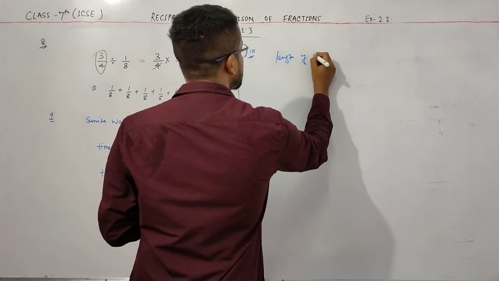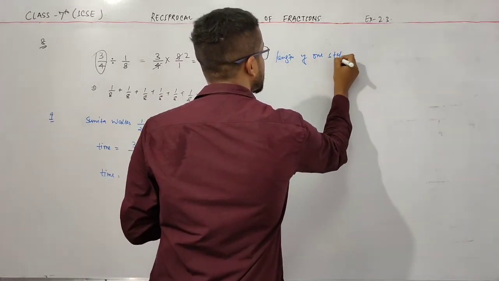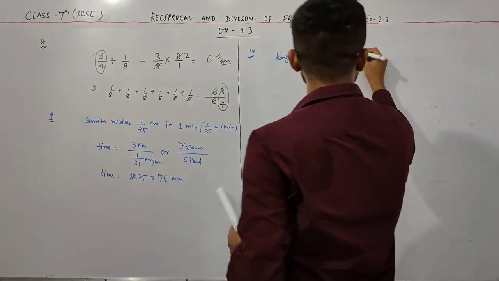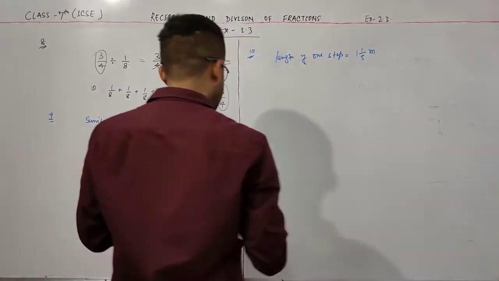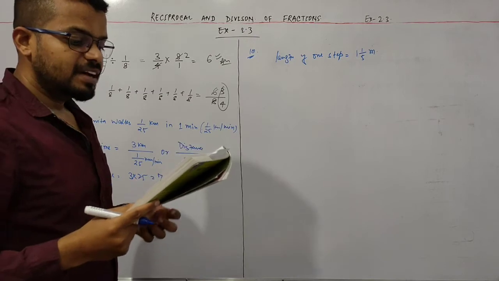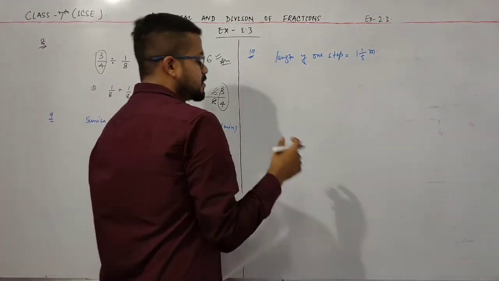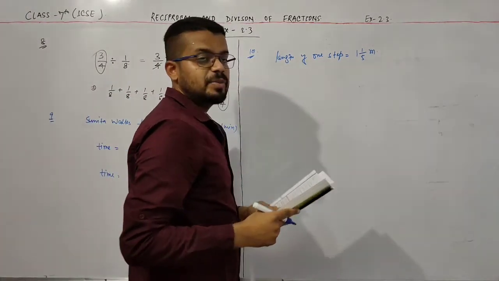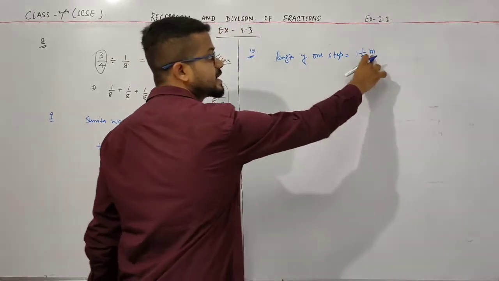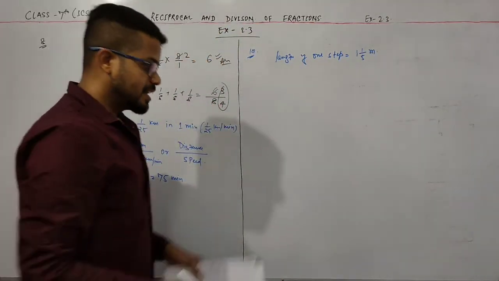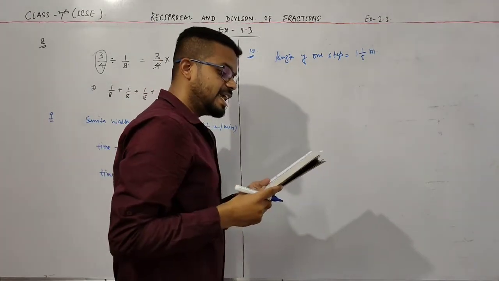The length of one step is given, which is 1 by 5 meter. Now, how many steps would make a kilometer? Here in the question, 1 by 5 meters is given. This is in meters, and the question asks in kilometers.